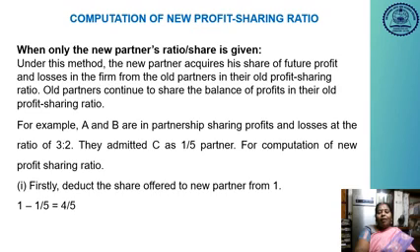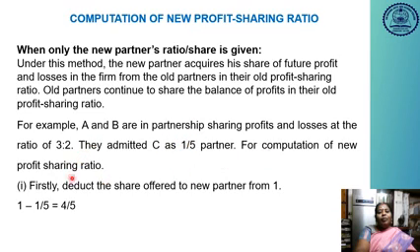So let us discuss the problems. Under this method, the new partner acquires a share of future profits and losses of the firm from the old partners in their old profit sharing ratio. Old partners continue to share the balance of profits in their old profit sharing ratio. For example, A and B are in a partnership concern, sharing profits and losses in the ratio of 3 is to 2. Here they admitted C as a 1/5 partner.